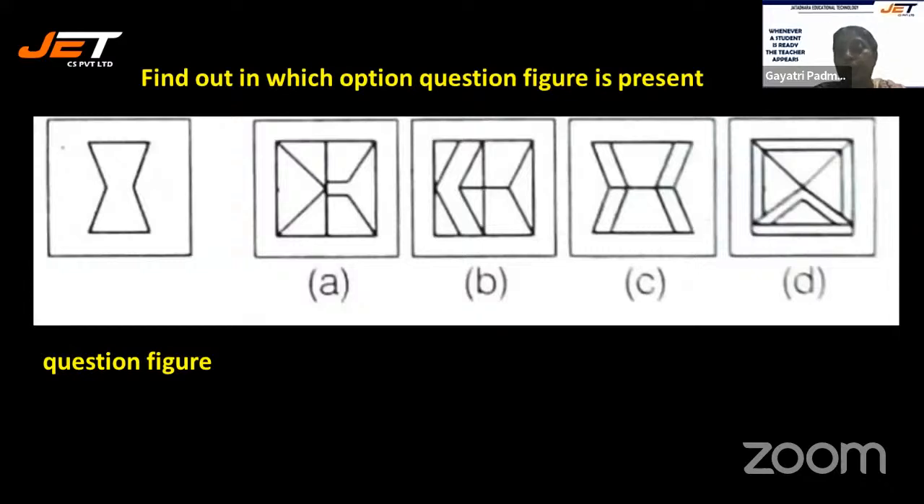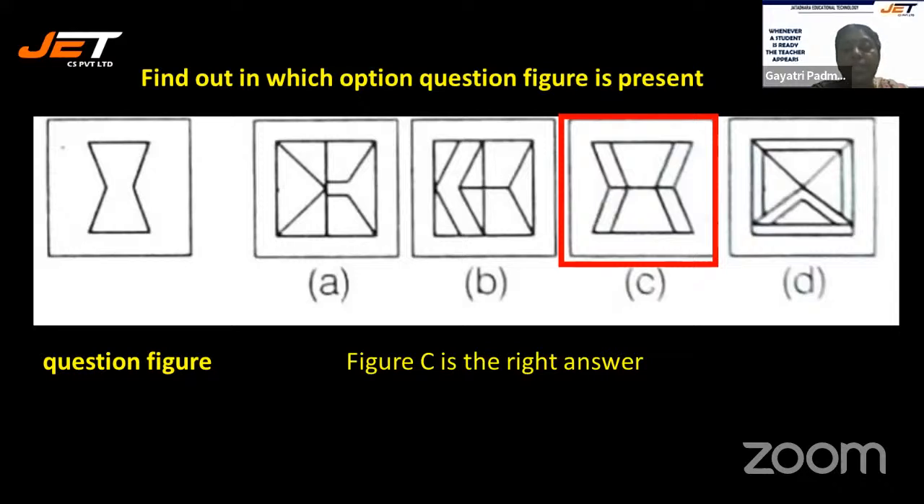Find out in which option the question figure is present. Is it option A, option B, option C, or option D? So less than 30 seconds can be given for such questions, students. Not more than that should be taken. So it's very clear. In only one option, this you can find out. This is not at all a confusing question. All right, all the more it is option C, right? So I'm sure you'll be able to find out now. Figure C is the right answer.